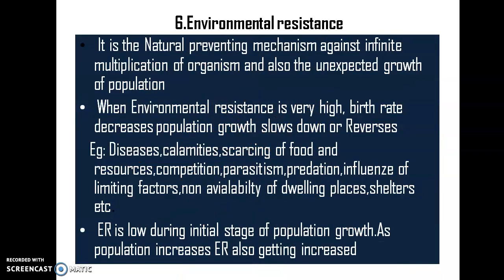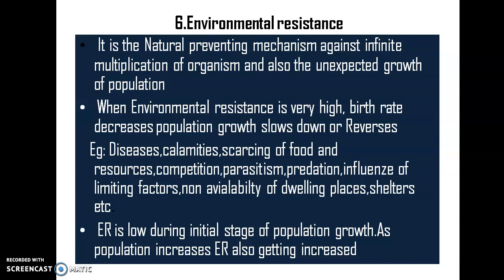Okay. Then comes environmental resistance. I already told you what is meant by it. It is a natural preventing mechanism against infinite multiplication of organisms and unexpected growth of population. If the environmental resistance is very high, the birth rate will be very much reduced, so that the population will be in a decreased stage or in a reverse state.